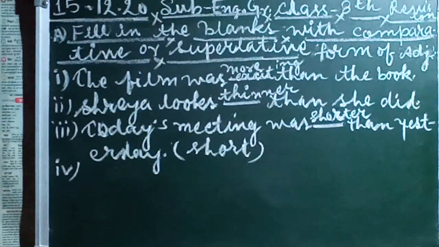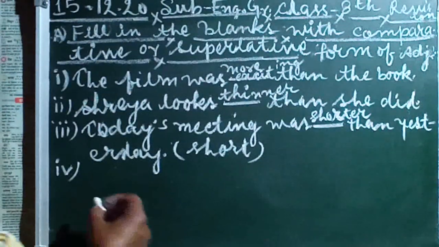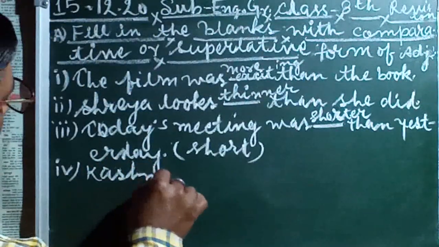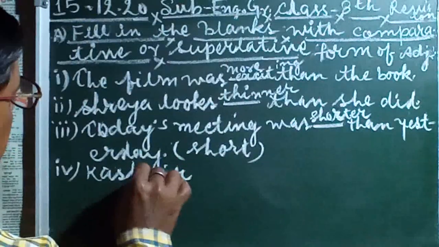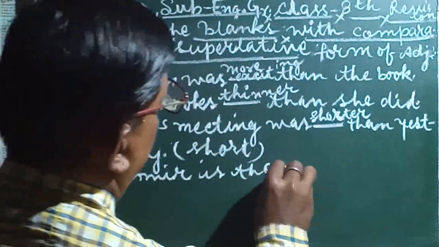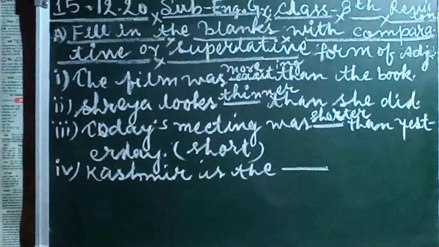Number 4th I am taking, children. In 4th number what is given? Kashmir is the dash place for tourist. What is Kashmir? Kashmir is the dash. There is blank here.